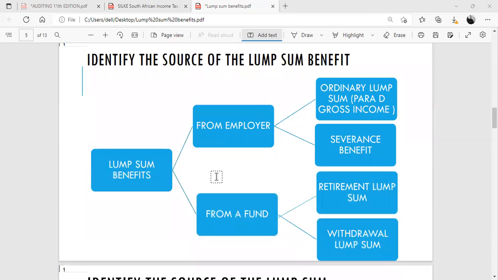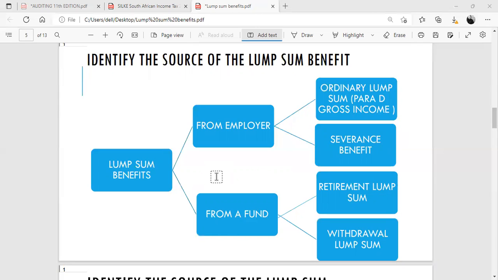So how do we navigate around this topic? The first thing you have to do is to identify the source of the lump sum benefit. Lump sums can either be from employers or from funds.